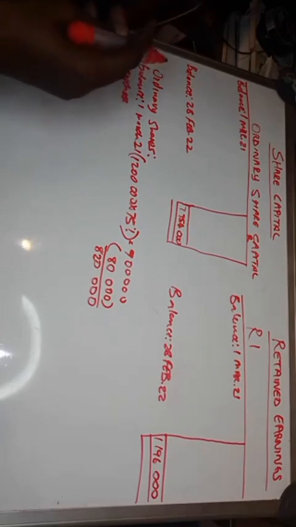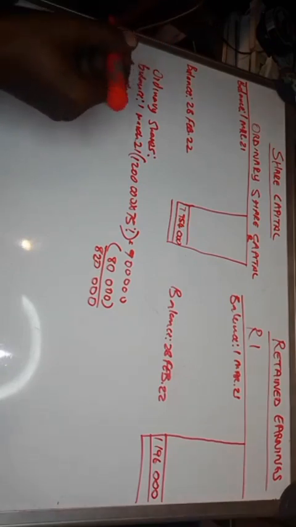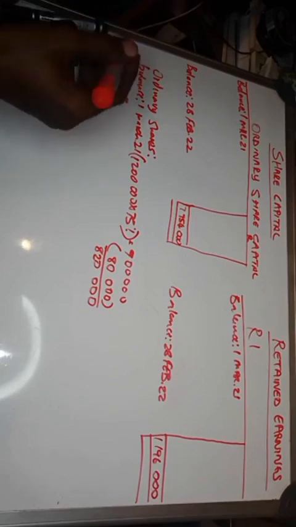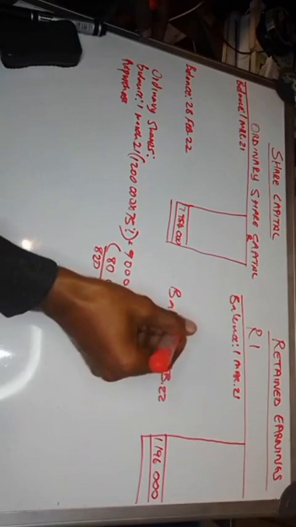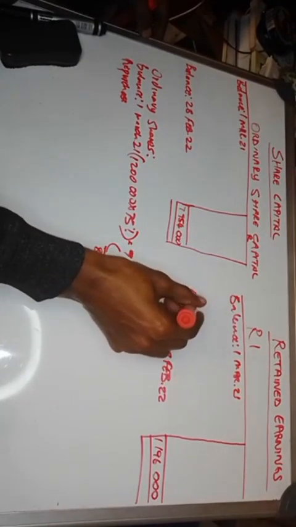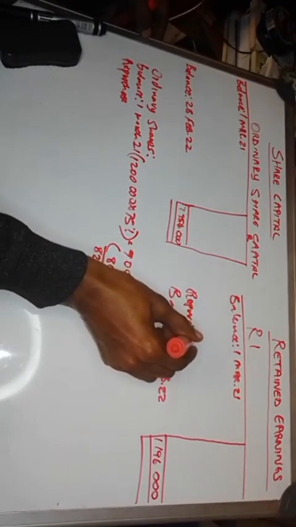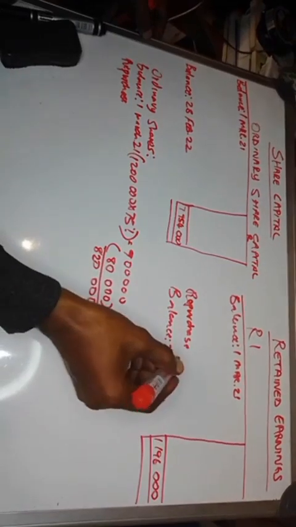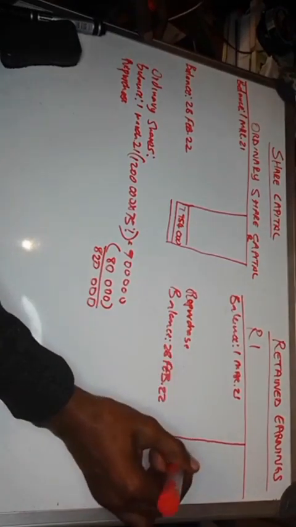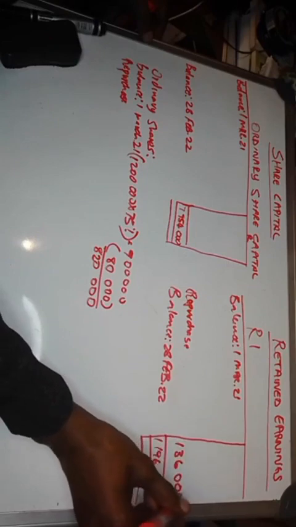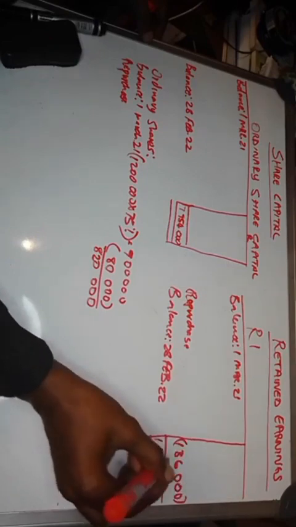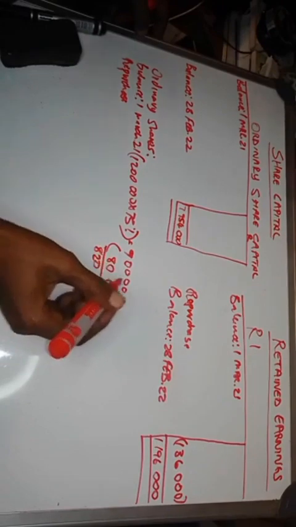Now remember, when someone is paid over and above, then it means that it affects the retained earnings. So we say repurchase on retained earnings. We say repurchase. Then they have given us the amount already. It's 136,000. So we are going to subtract that amount because it decreases retained earnings.